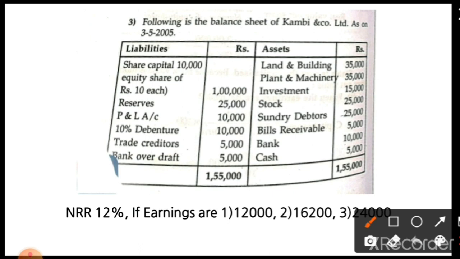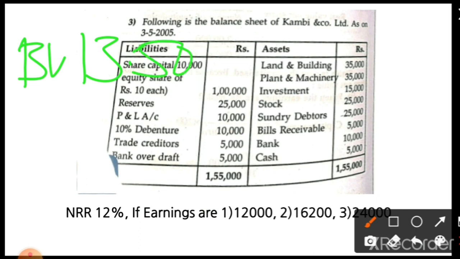So this is a problem, the third one. For this, the normal rate is 12%. The earnings in the three cases are 12,000, 16,200 and 24,000. For this problem the answer is what? Book value is 13.50.